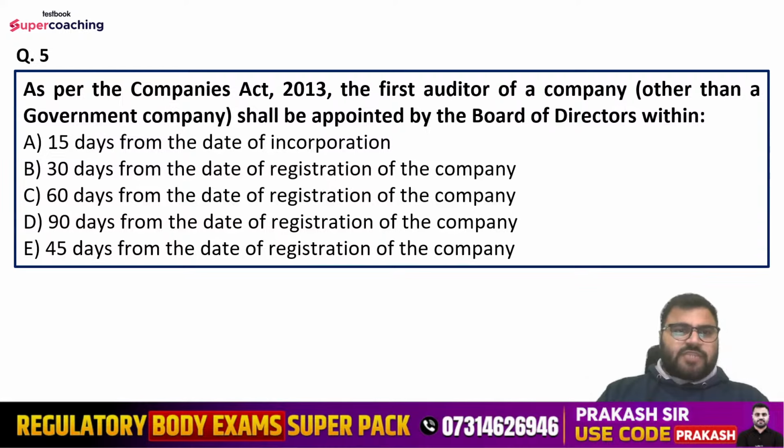Question number 5th, as per the Companies Act, the first auditor of a company other than a government company shall be appointed by the board of directors within how many days? Options are 15 days from the date of incorporation, 30 days from the date of registration of the company, 60 days from the date of registration of the company, 90 days from the date of registration of the company, or 45 days from the date of registration of the company.